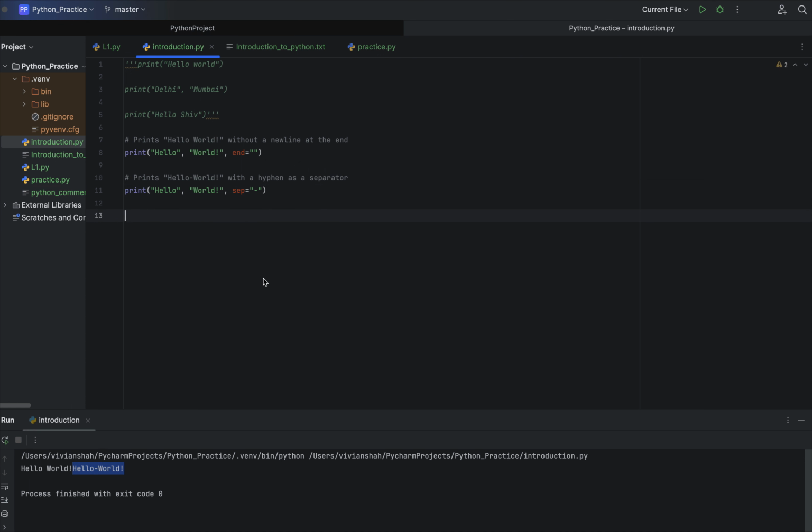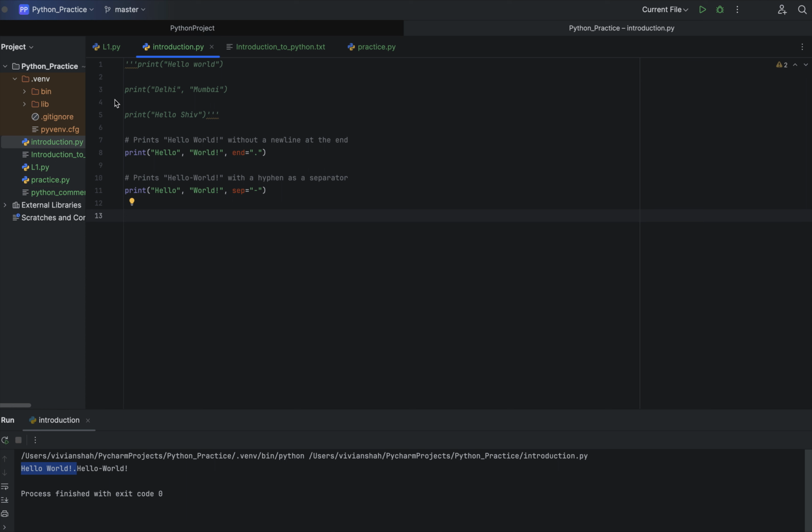And in end also, if you want to provide anything, it will end with that symbol. Like let me put a full stop here. Now let me run this. You can see it ended with a full stop, but a new line was not added. Such a requirement we can do with the end argument here.